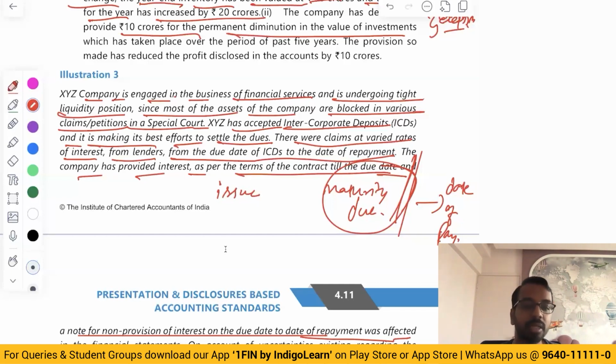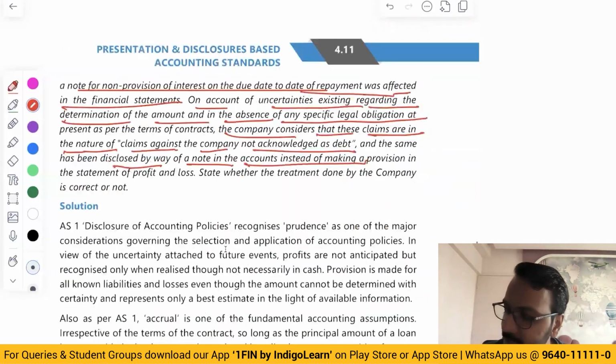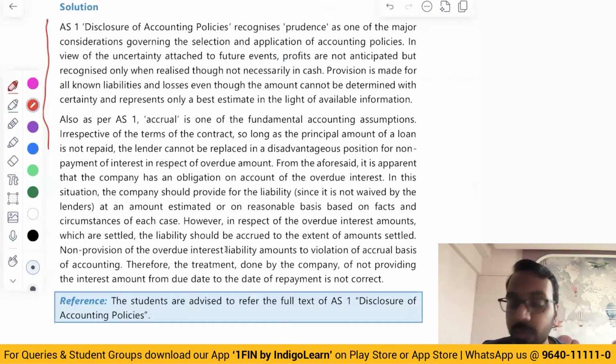So whatever is the amount which is on the overdue interest, that also needs to be provided for as a matter of prudence and also accrual concept. You can draft the answer accordingly. It is written in a slightly complicated way there, but the essence should be captured in the examination.